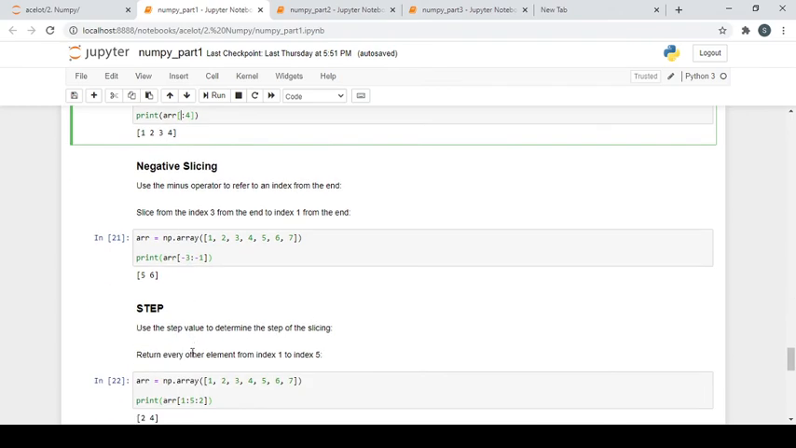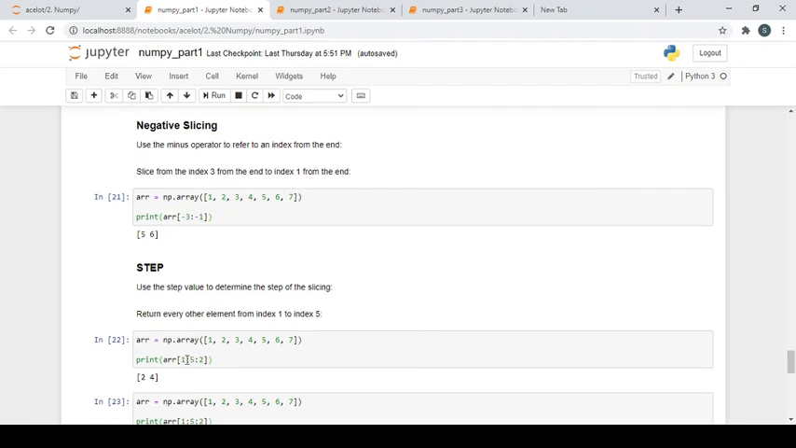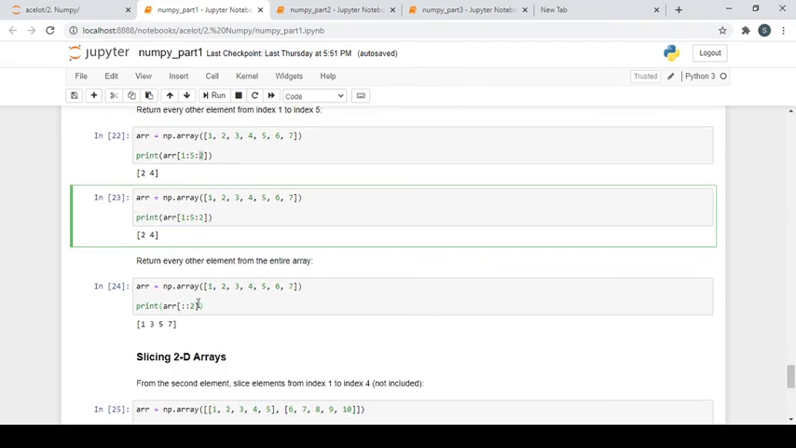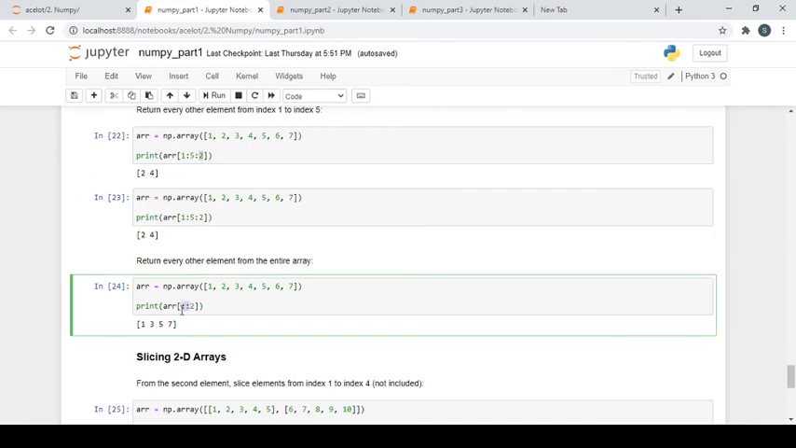Now of course we have given an extra option of step. Suppose you want to access every other index, so you can do it like this, 1 to 5 and 2. So this is basically a step, so it will access the second element and the fourth element, which is like 1, 3 and 5. 5 it cannot. Similar thing works over here. So this is a special way of returning every other element from the entire array. So 1, 3, 5, 7.